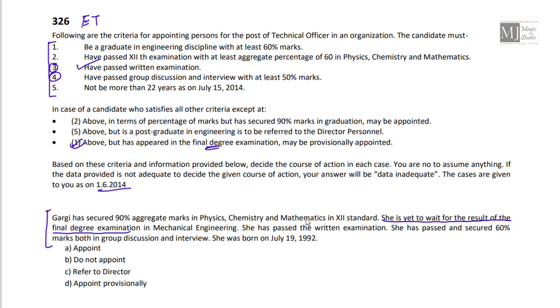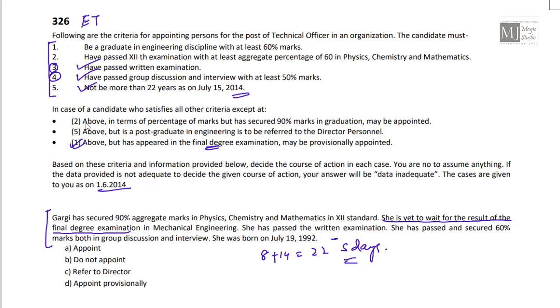She had passed the written examination, 3 mandatory cleared. She had passed and secured 60% marks in both group discussion and interview. Point number 4 cleared. Born on 19th July 1992, till July 15, 2014, her age is 22 minus 5 days. She is just less than 22 years.